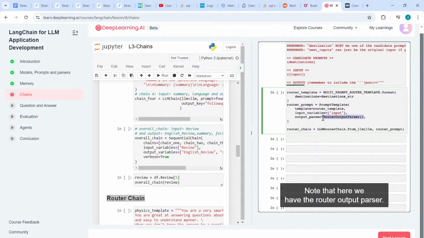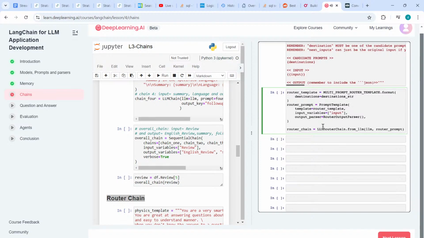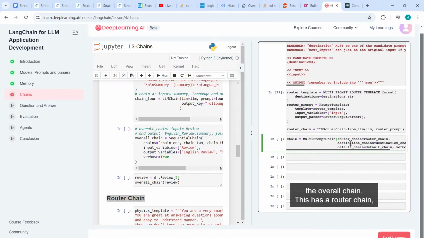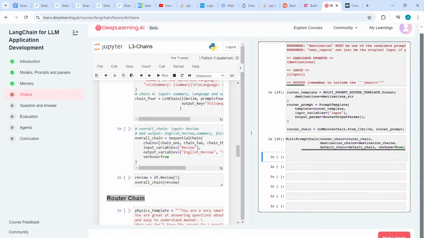Note that here we have the router output parser. This is important as it will help this chain decide which subchains to route between. And finally, putting it all together, we can create the overall chain. This has a router chain, which is defined here. It has destination chains, which we pass in here, and then we also pass in the default chain. We can now use this chain.